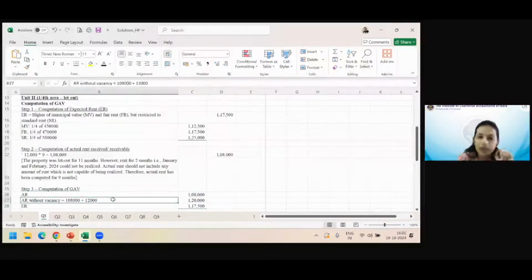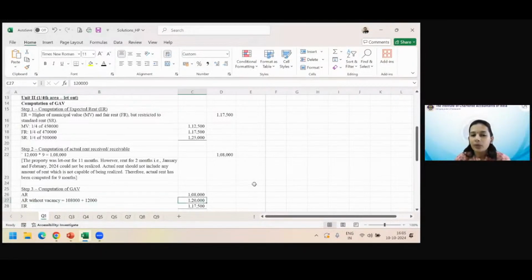But if there was no vacancy, then how many more months of rent would you have got? 1 more month. Because 2 months are unrealized. The tenant has run away. But 1 month he was there, he was not there at all. You cannot even hold him if he comes back to you. Right? So 1 month is the vacancy wala period. If the property was not vacant in that period, then the actual rent would have been 1,20,000, right? Now you compare these two.